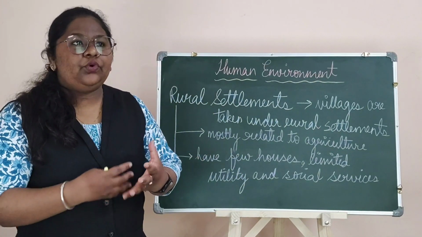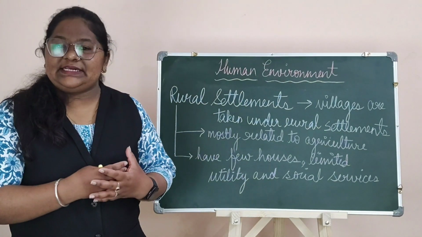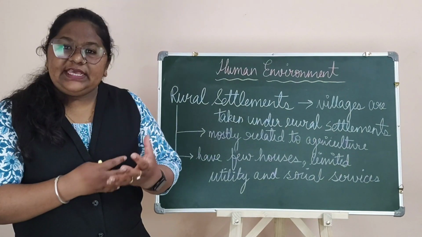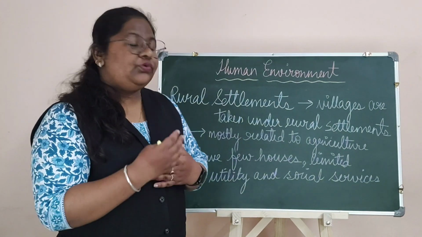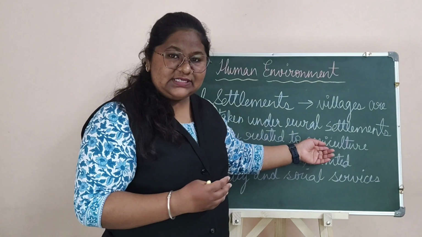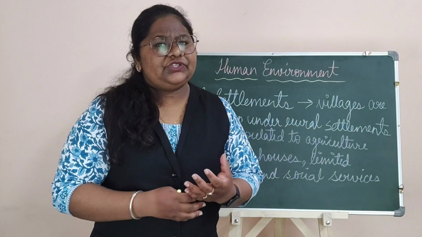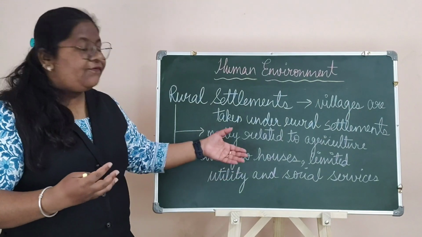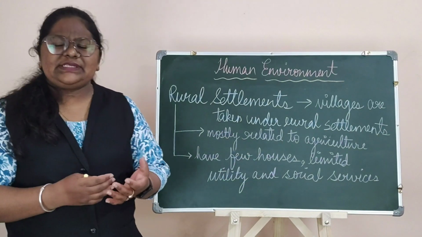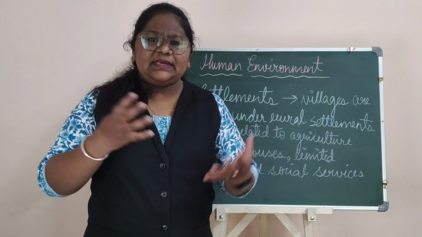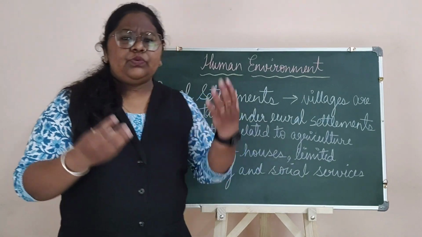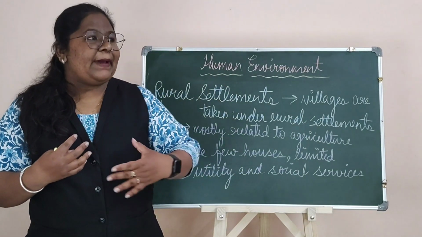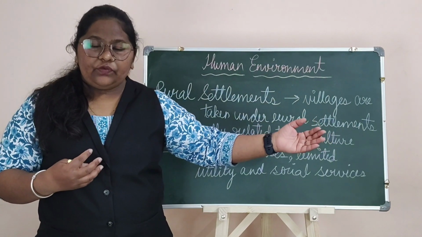The people who are living in rural settlements mostly occupy themselves in agriculture practices or occupations related to agriculture. Now, they have very few houses. When we think of a village area, what comes to our mind? That there might be agricultural land over there.